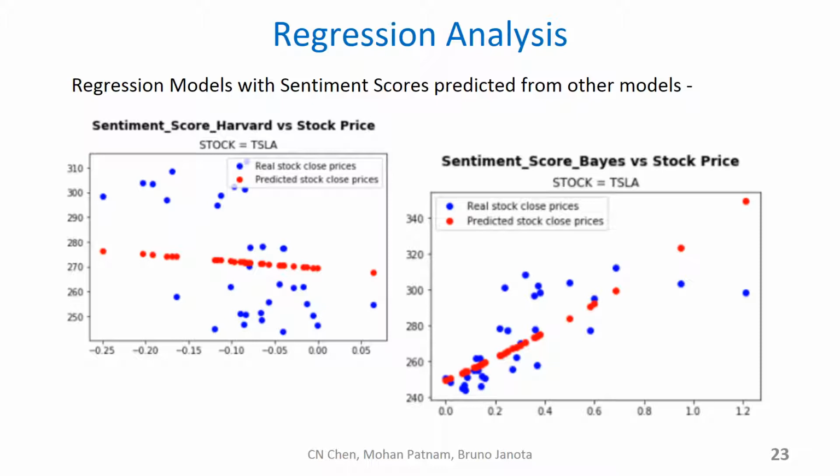Like in the previous slide, we did not find any particularly interesting pattern except for Tesla, as you can see in the last slide, the right plot. When we tried to fit a cubic regression, it fit relatively well compared to a linear regression, and that's what you're seeing here on the right side of the slide, with the cubic regression fitting relatively better.